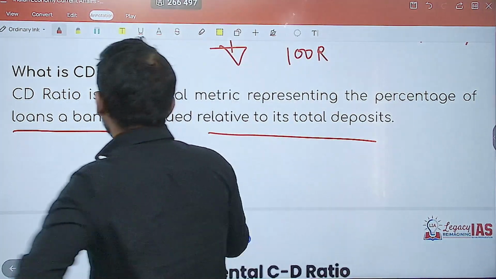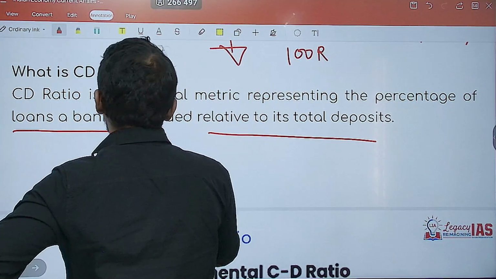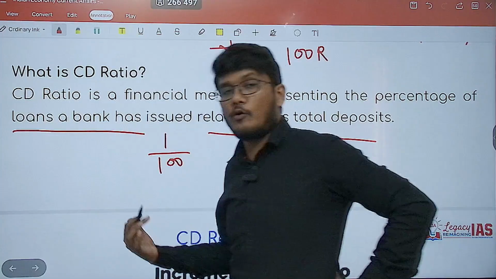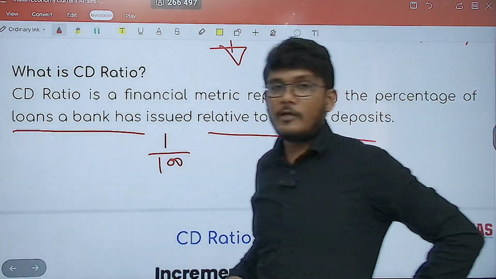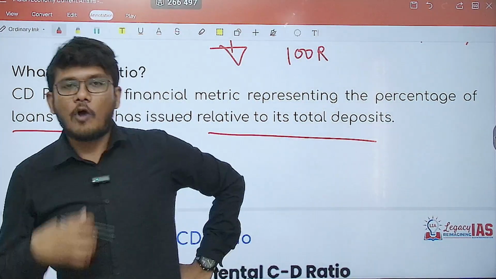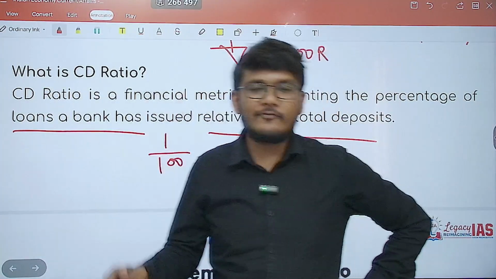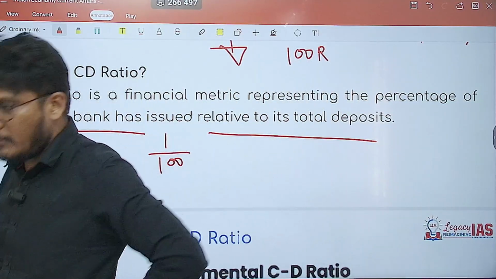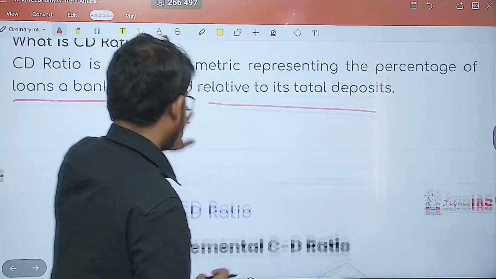Imagine you have CD ratio as 1. So 1 rupee you are giving out as loan with 100 rupees of deposit. No, that will not be good for the economy either. So it should not be too low. It should not go too high as well. It should be within the acceptable range.